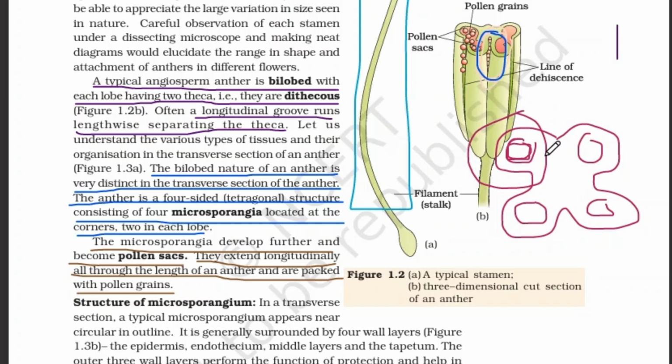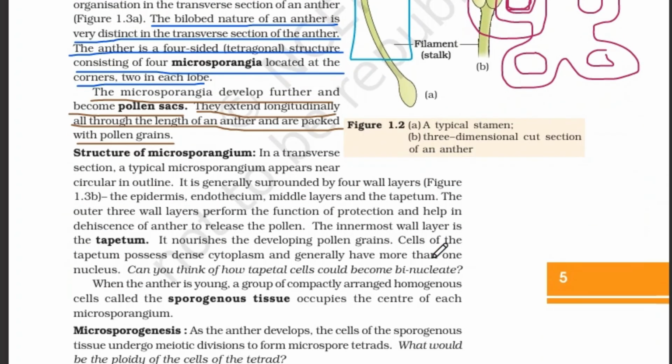They will soon develop, and they later become pollen sacs. They extend longitudinally all through the length of the anther and become fully packed with pollen grains.